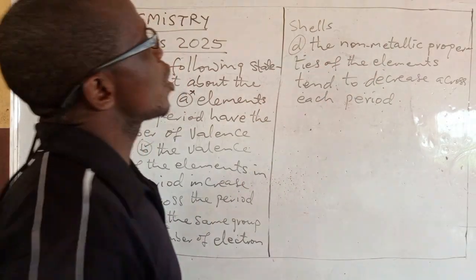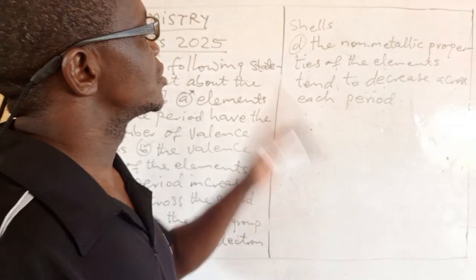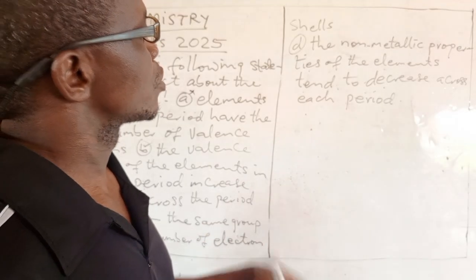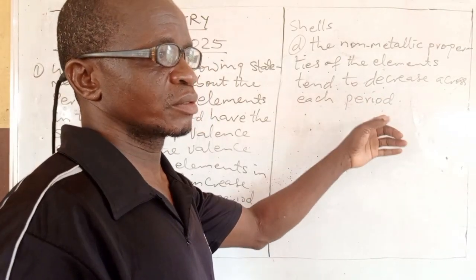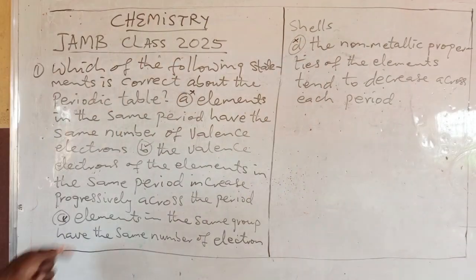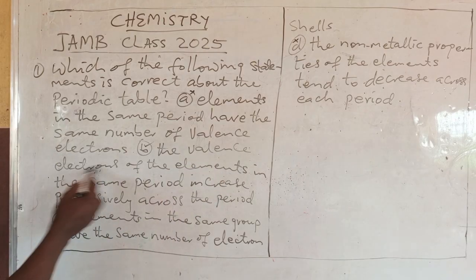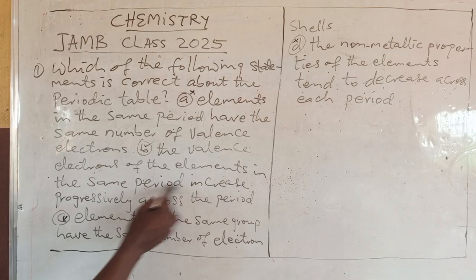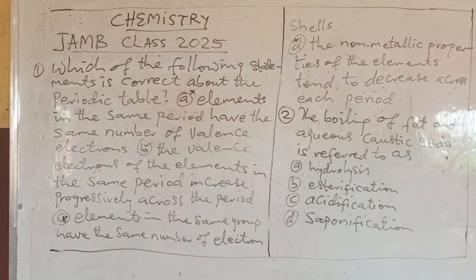D, the non-metallic properties of the elements tend to decrease across each period. Wrong. It increases, not decreasing. So this is also not correct. So the correct option is the valence electrons of the elements in the same period increase progressively across the period.